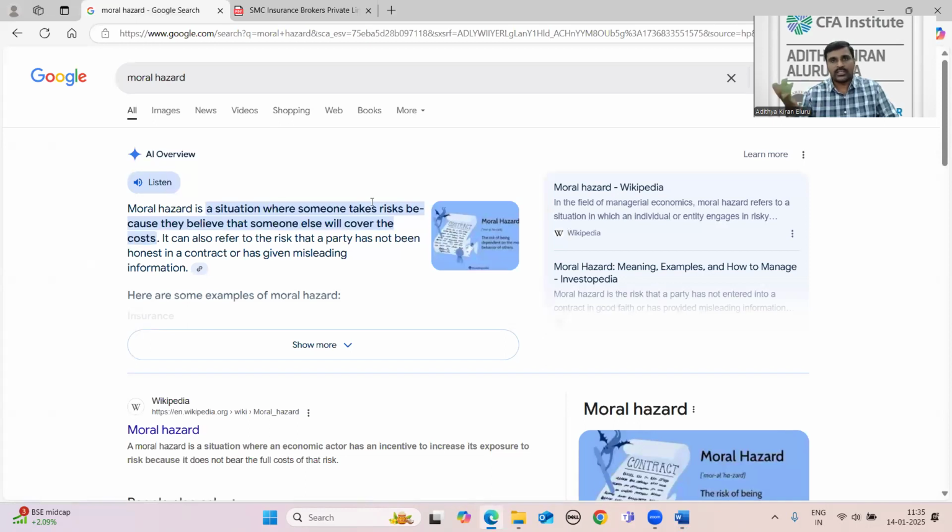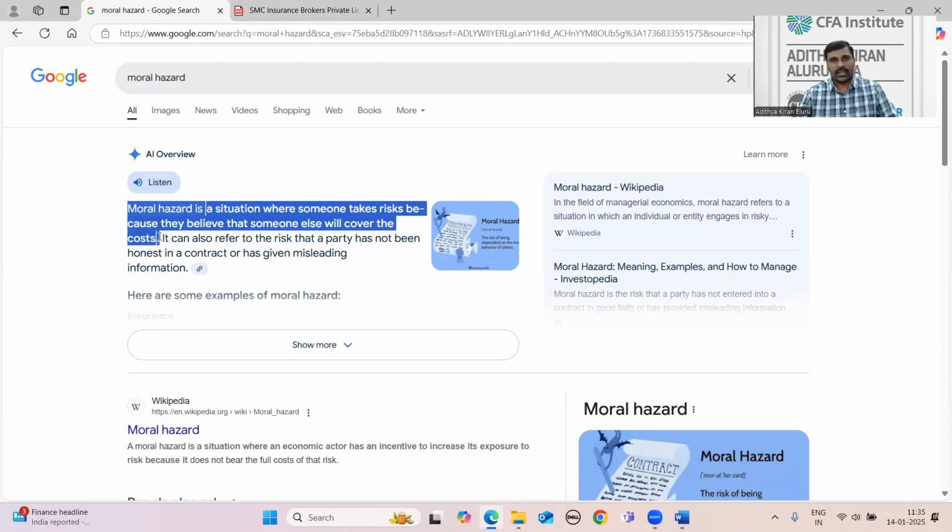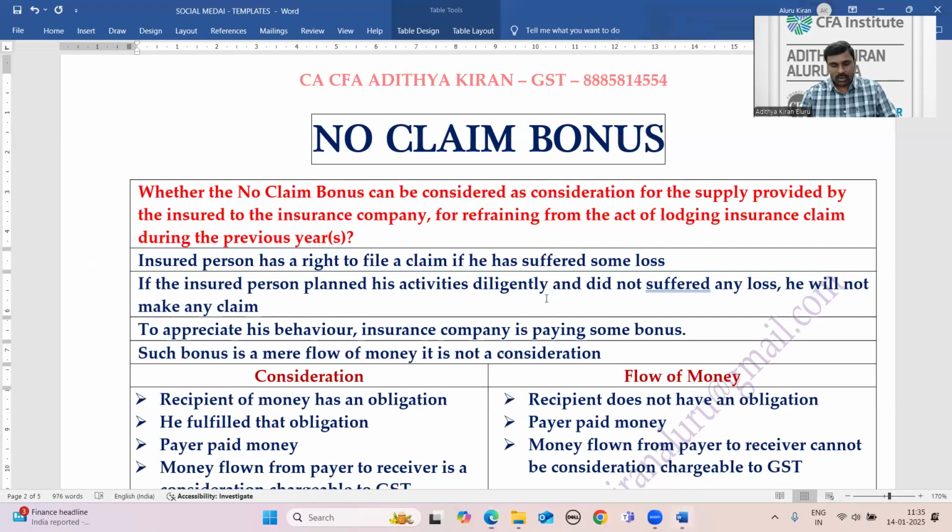Just because they have an insurance policy, their behavior is negligent, because if some loss occurred to them, the insurance company will anyway be there to compensate. That negligent behavior among the policy holders is called moral hazard. This is one of the major problems faced by insurance companies. In order to protect themselves from this problem, they introduced a concept called no claim bonus. It is a matter of encouraging the prompt or diligent behavior of the policy holders.